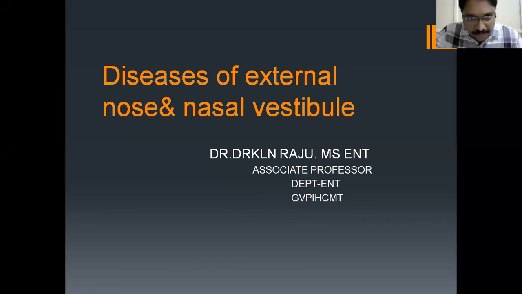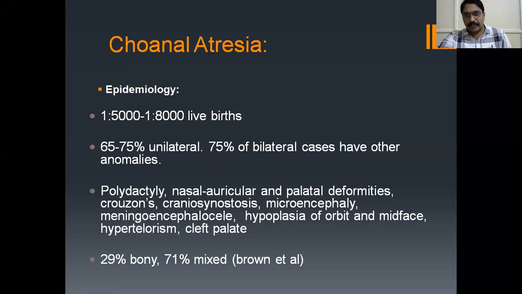Our topic is diseases of the external nose and nasal vestibule. In the last class, I explained choanal atresia in brief. Today, I'll explain in detail because it comes under congenital diseases of the nose, and it's a very important short answer question also.